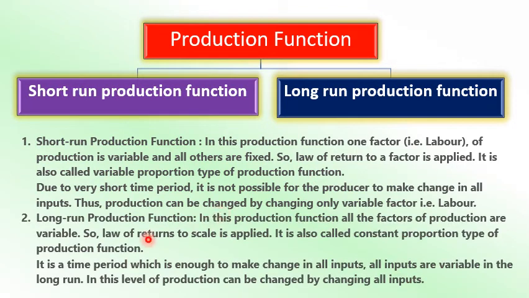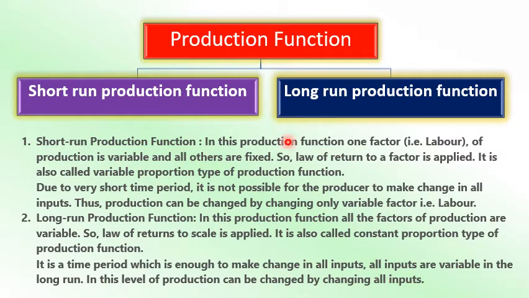Under long run production function, all factors of production are variable. So land, labor, capital, entrepreneur, all are variable in the long run, because you get a long time to change them. So the law of returns to scale applies over here, and it is called the constant proportion type of production function. It is the time period which is enough to change all inputs. All inputs are variable in this long run. In this, the level of production can be changed by changing all inputs.